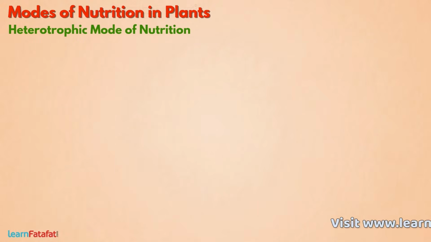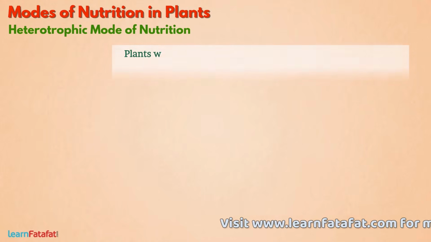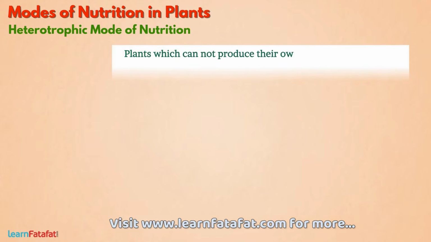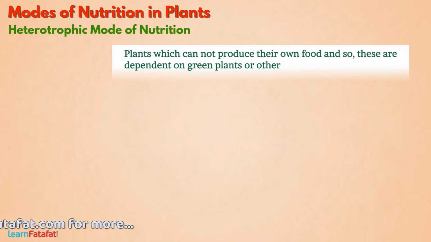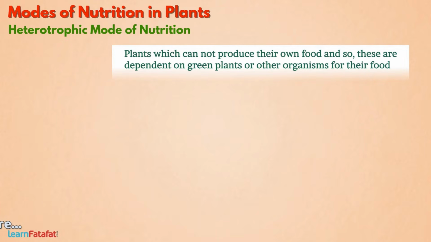Now, let's talk about heterotrophic mode of nutrition. There are plants which cannot produce their own food, and so these are dependent on green plants or other organisms for their food. Such mode of nutrition is called heterotrophic mode of nutrition.